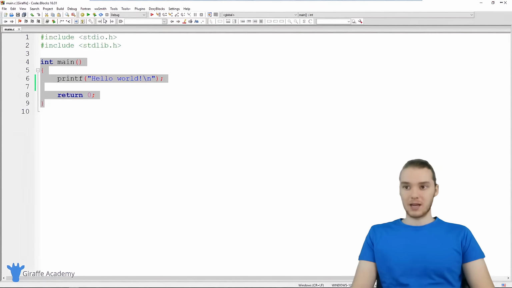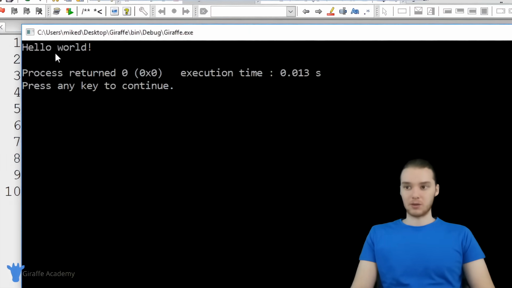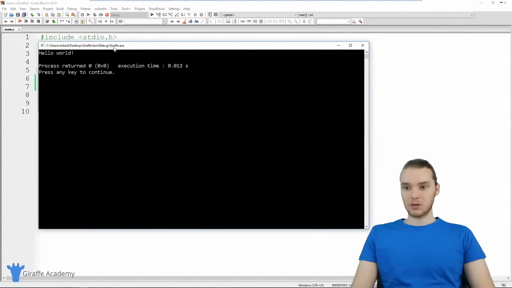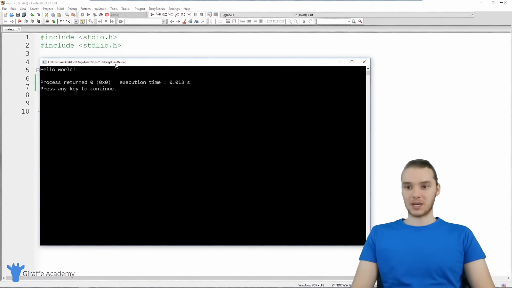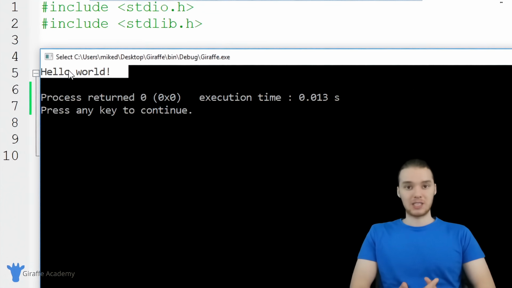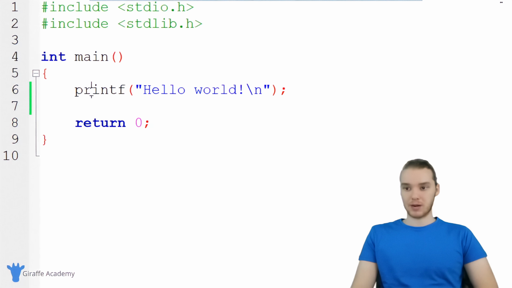So when I click this, it'll essentially build my program, run it, and then it'll show up here in this little window. And this little window is basically a console window, you could call it. So a lot of people would refer to this as the console. And it'll just output any information that we tell it to. So if we write a C program that doesn't output information, that doesn't print anything to the screen, then we wouldn't actually see this. But since we're using this printf command, that window is going to pop up.